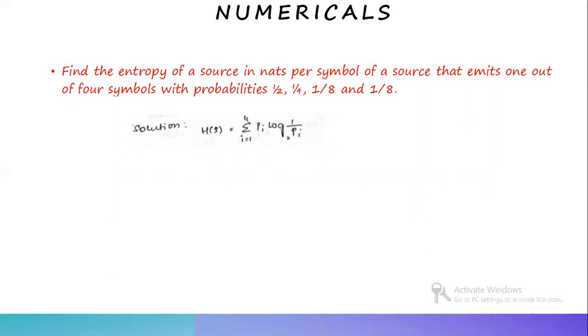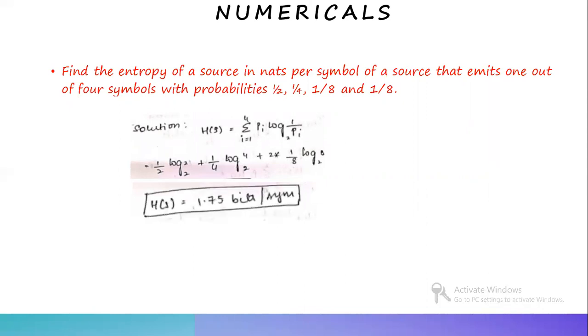So H of S equals, as there are 4 probabilities, sum for i equal to 1 to 4 of pi log of 1 by pi to the base 2. Substituting the probability values as 1 by 2 for P1, 1 by 4 for P2, and P3 and P4 are 1 by 8. So 2 into 1 by 8 log 8 to the base 2. Then solving this, we get H of S as 1.75 bits per symbol.